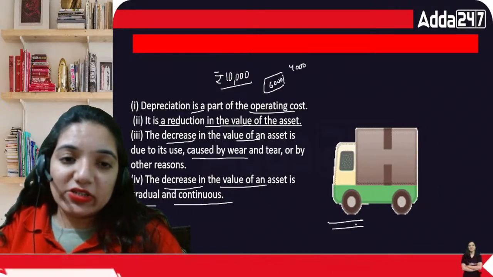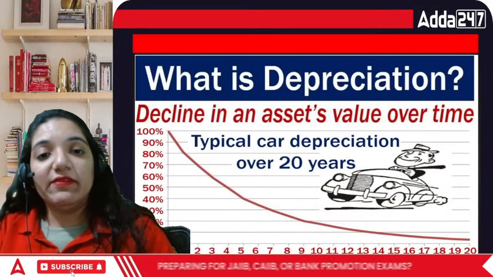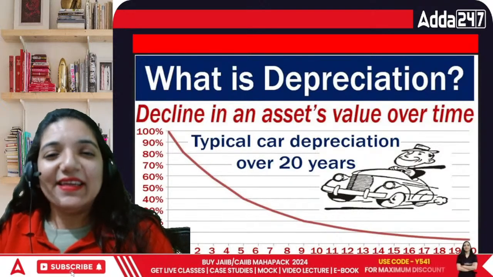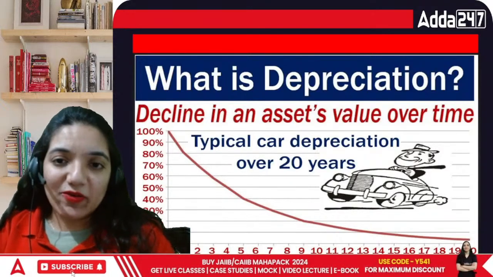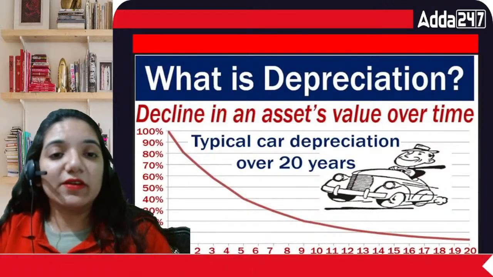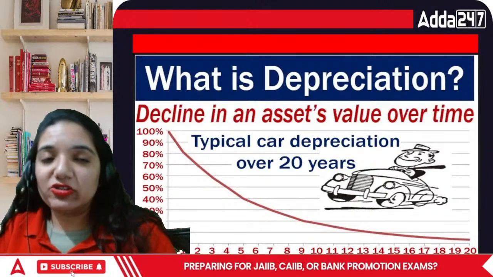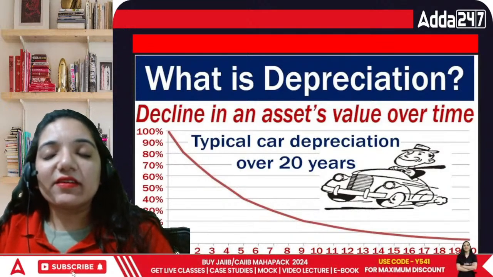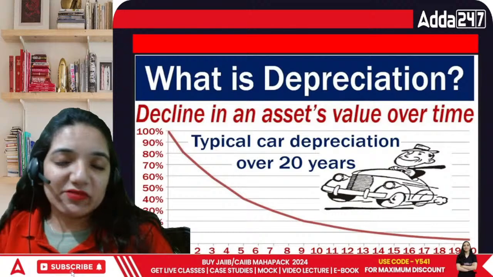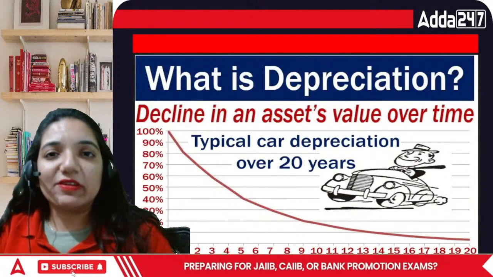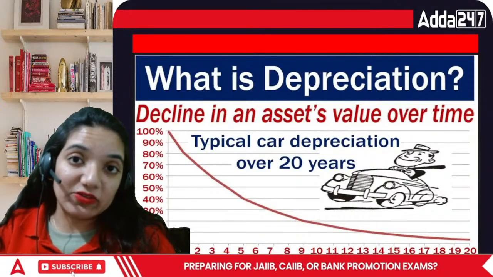Now let's move on and talk about the next point. That is, how do we define depreciation in a simpler manner? It is basically decline in the value of the asset because we are using it over a period of time. So typical car depreciation over 20 years normally, currently I think the cars are, people are using it for max 15 years, right? After 10 to 12 years, people tend to change it because of the repair cost and service cost, which is way too high.